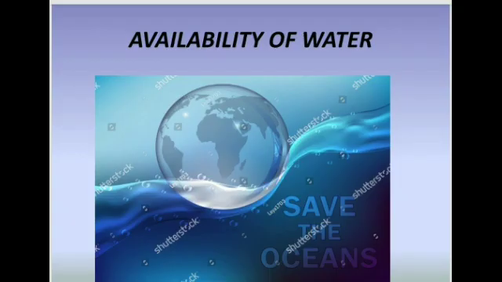Next, we are going to see about the availability of water. We know that nearly 3/4 of the surface of the earth is occupied by water. Most of the water, that is 97% of the total amount of water that exists on earth, is found in seas and oceans. Can we drink the water available in the sea?